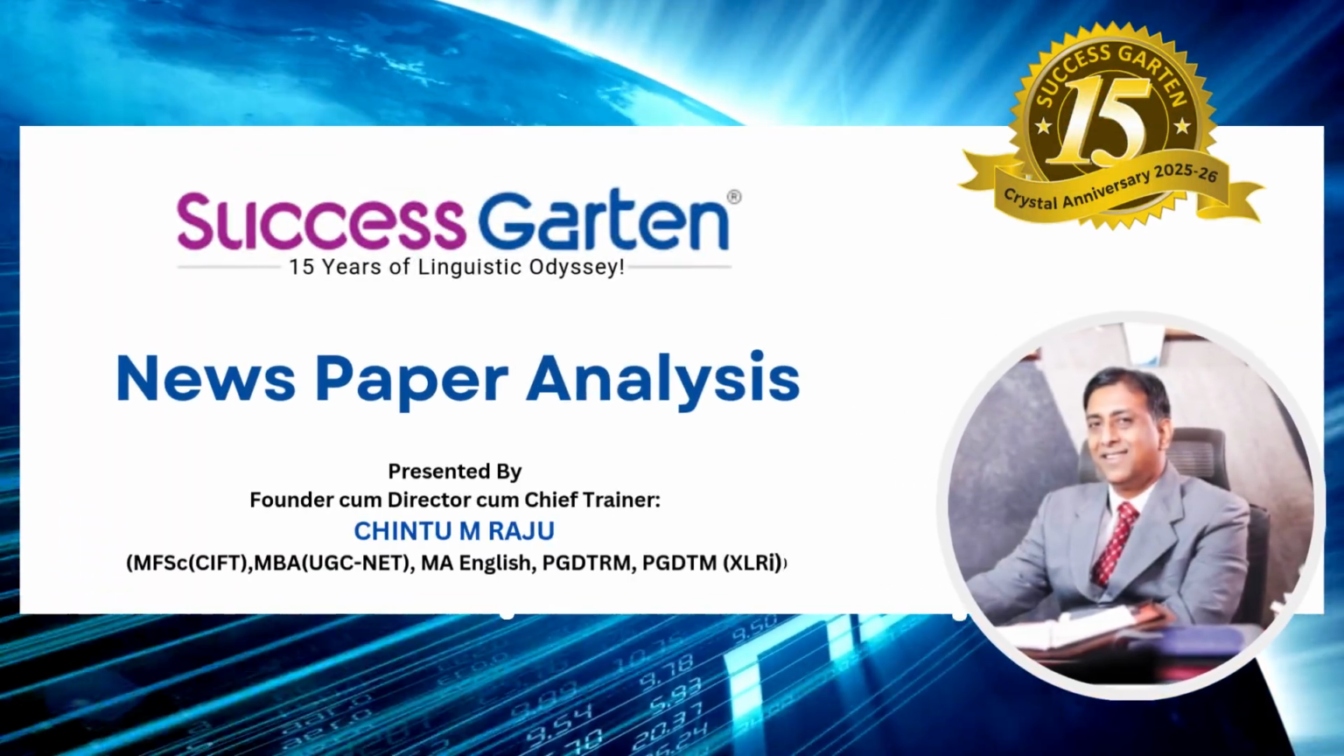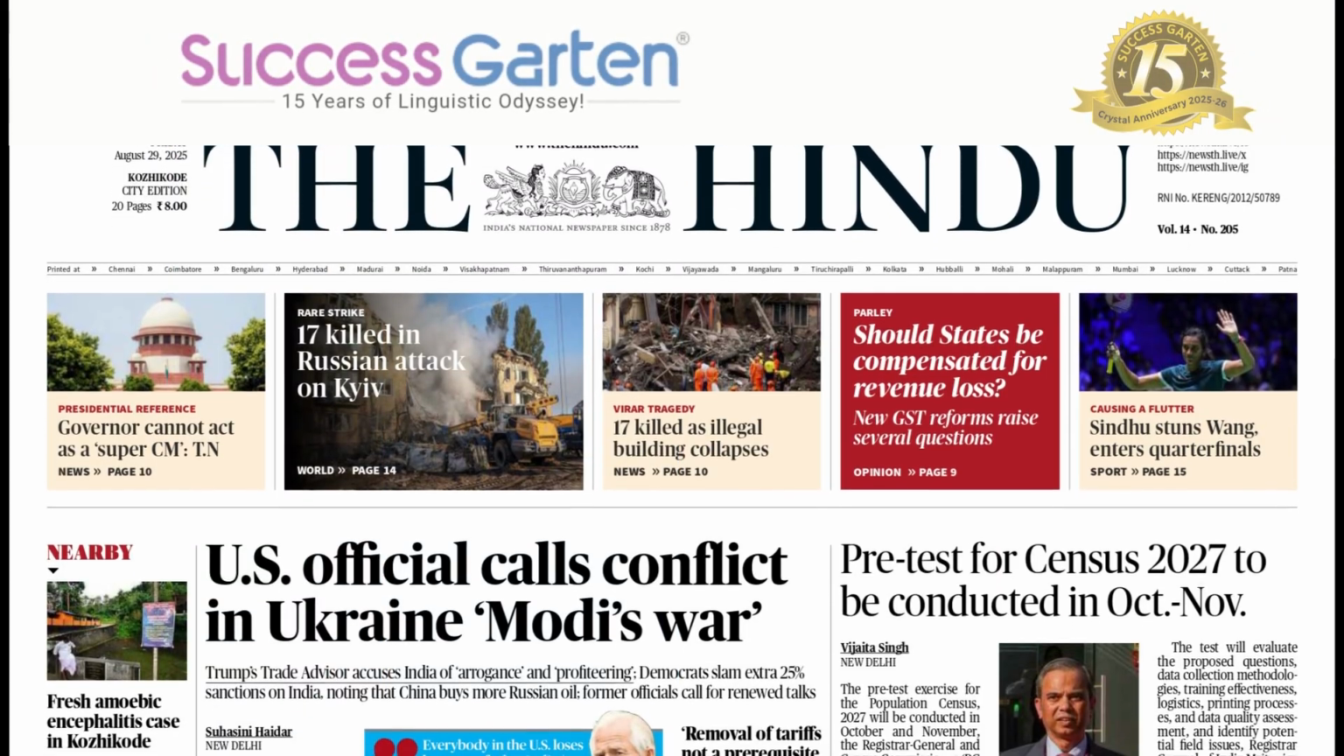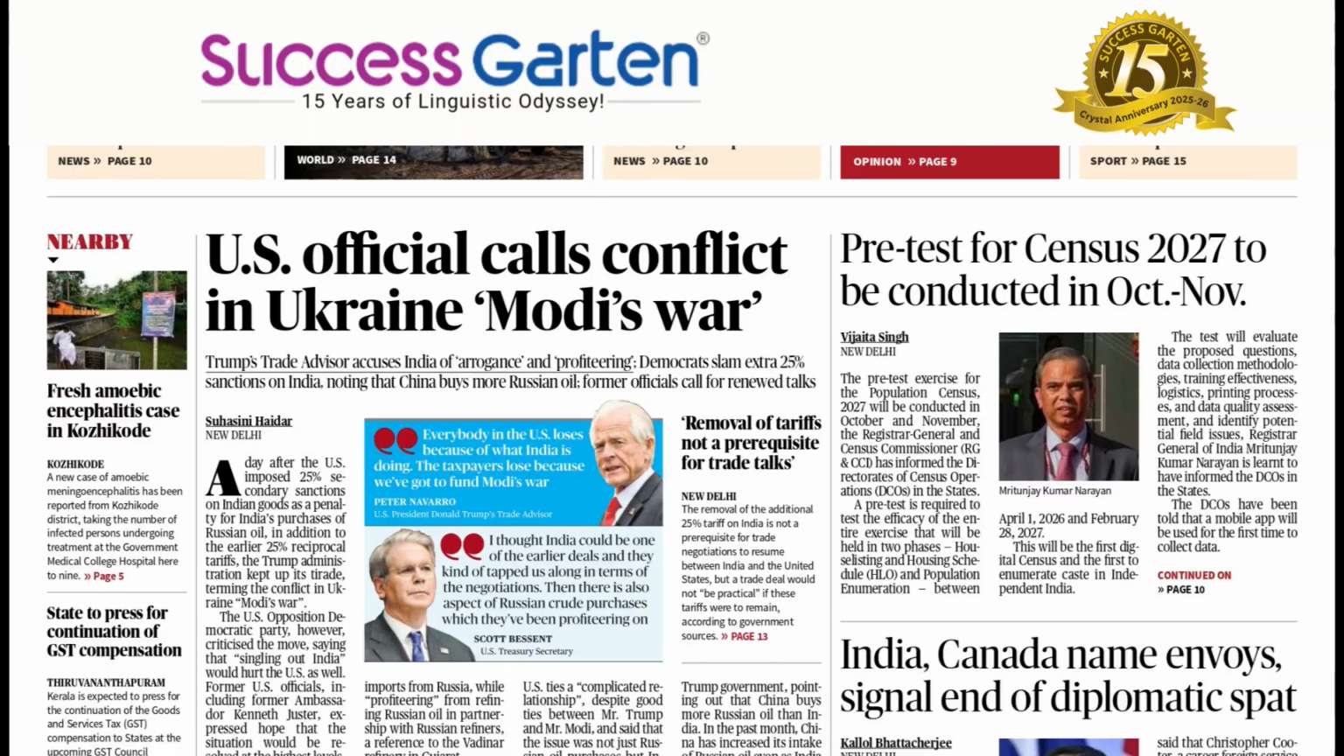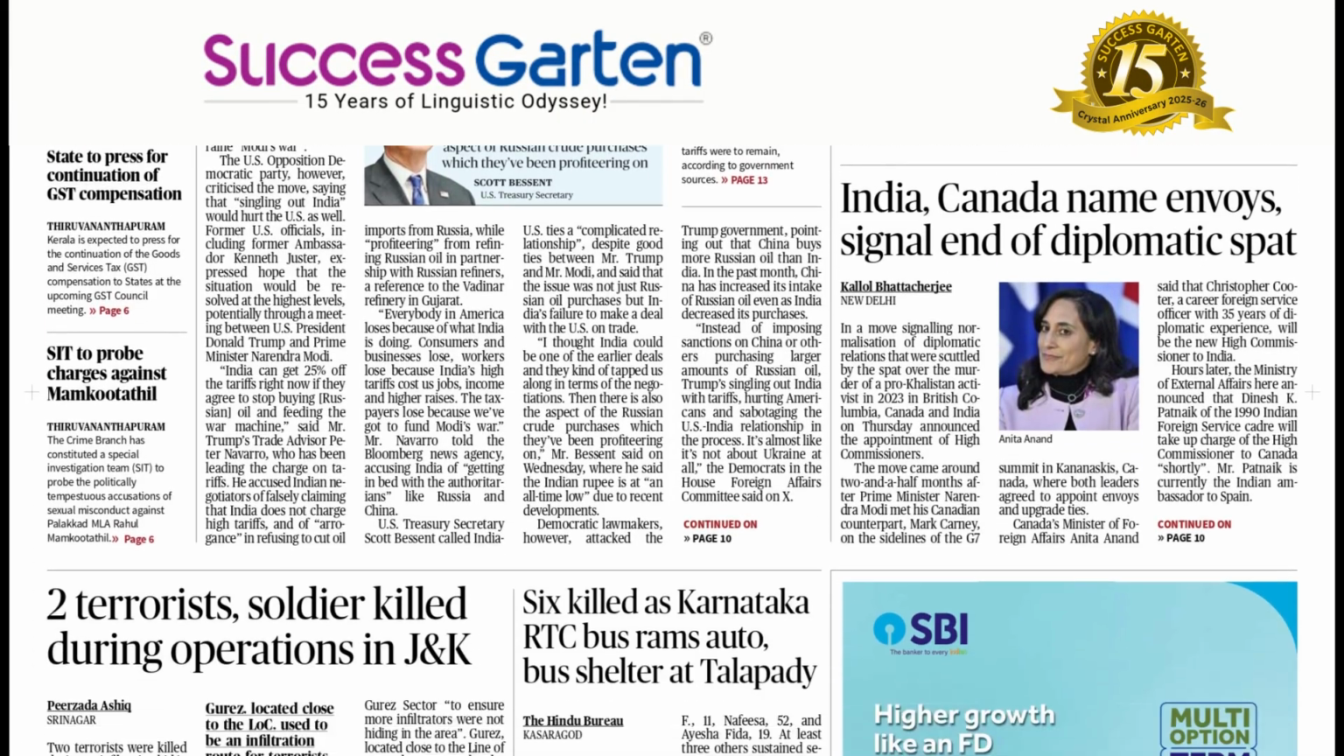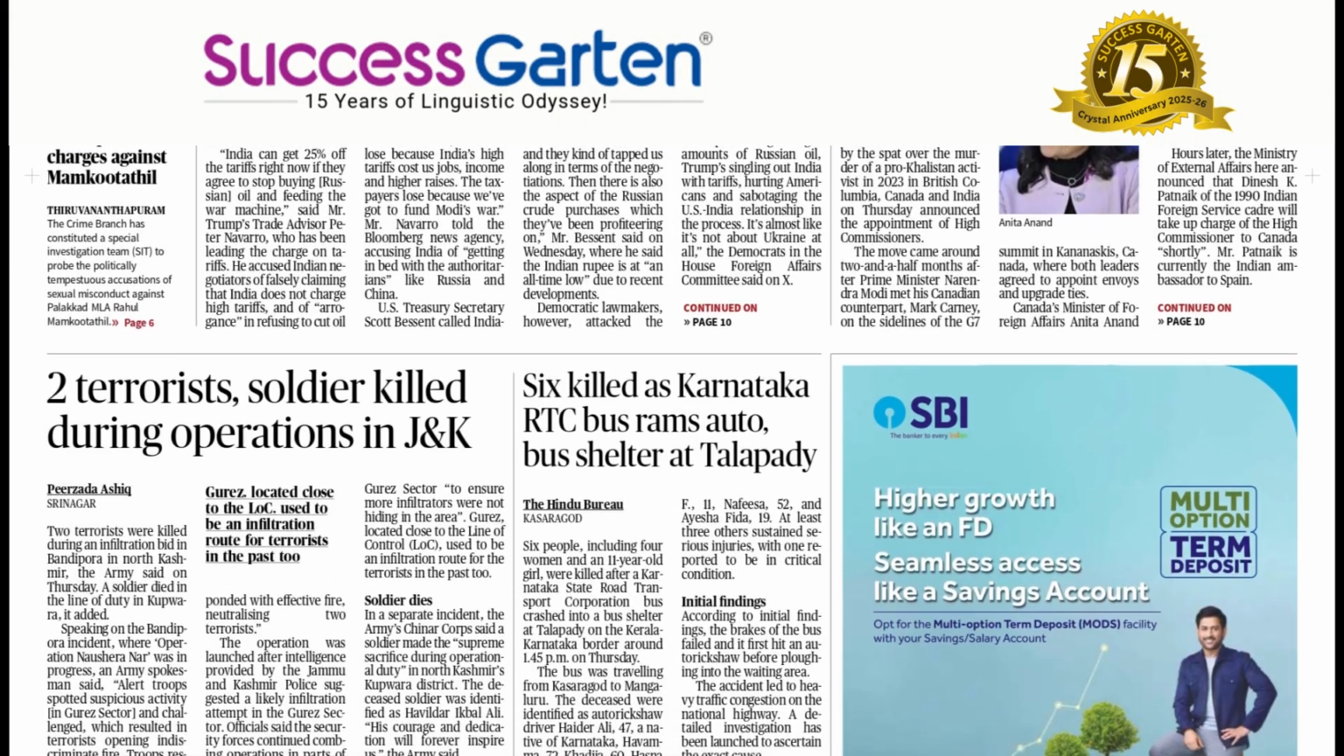Dear language lovers, as we know, this session is purely to generate language awareness by going through the major lines of the paper and to see how words have been structured there so that we can use them in our daily communication. We go with the first news item of the day.